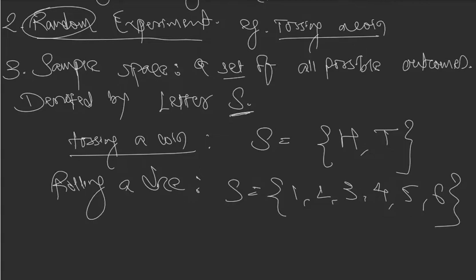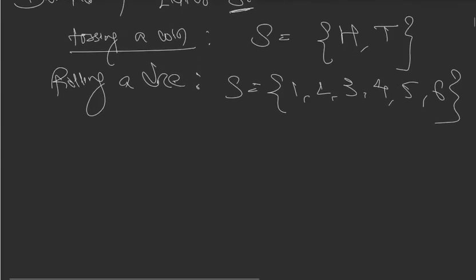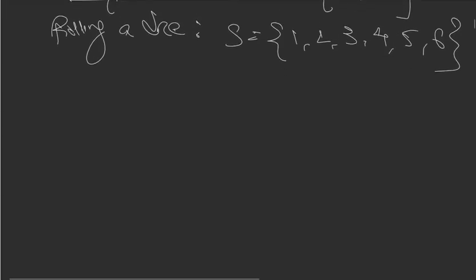Okay, some more sample spaces, some general sample spaces which we are going to come across in this chapter are, let's say, tossing two coins simultaneously, that is together.